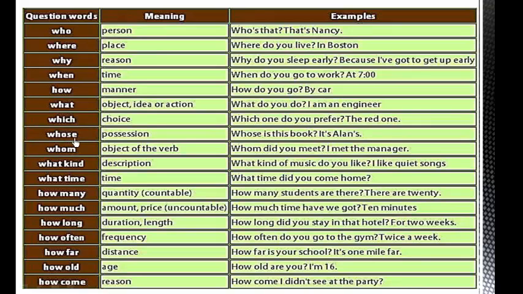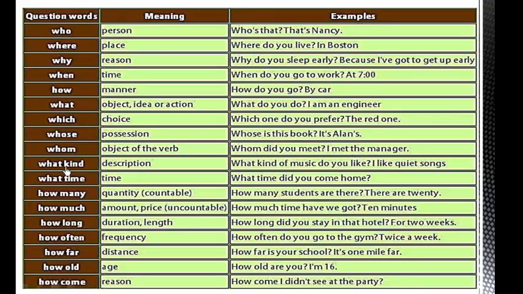Whose? We use whose to ask about possession. Whose is this book? It is Alan's. It is Ali's. It is Omar's. Whom? We use whom to ask about the object of the verb. Whom did you meet? I met the manager. So here in this example, we ask about the manager.